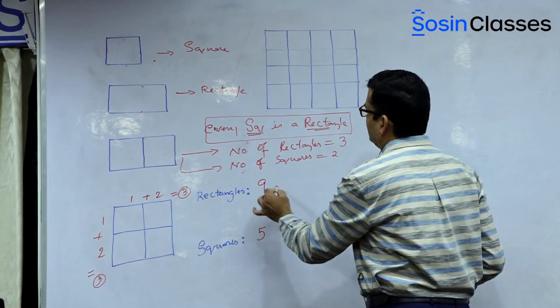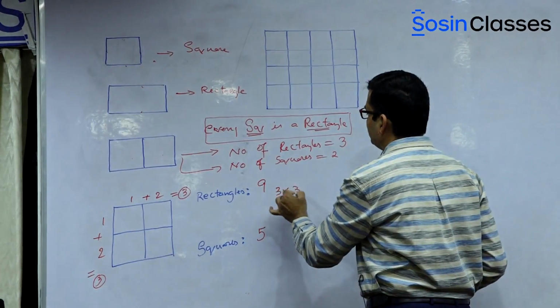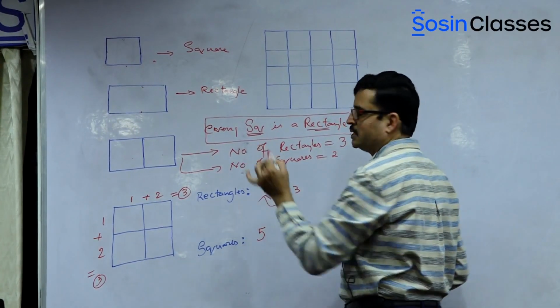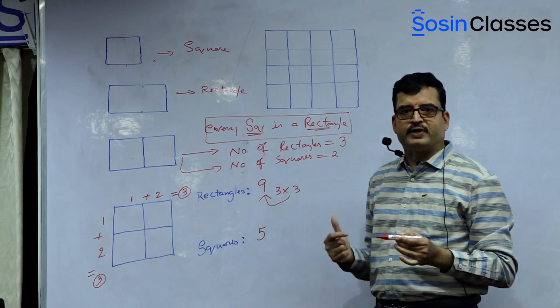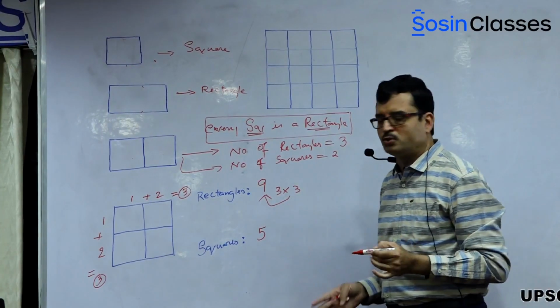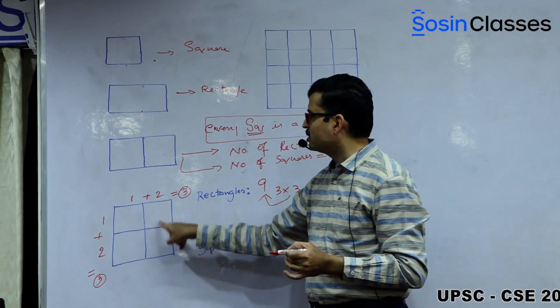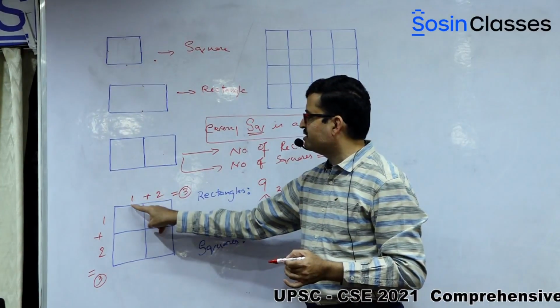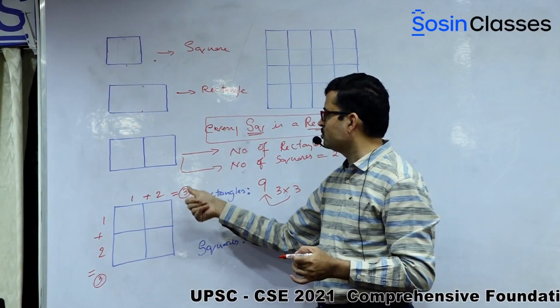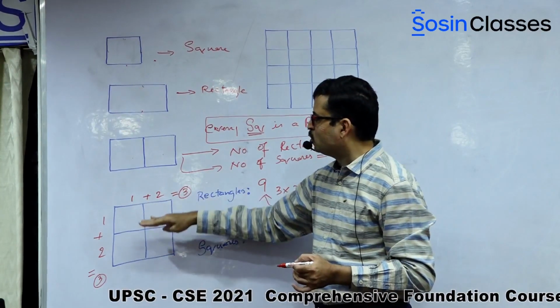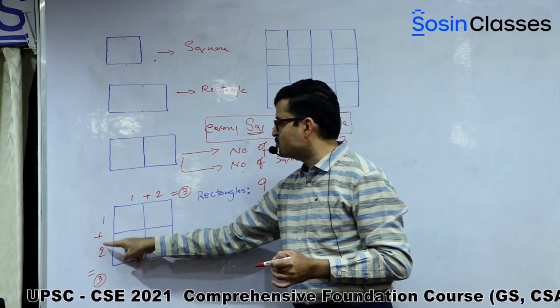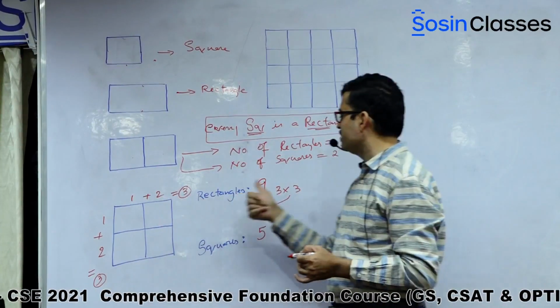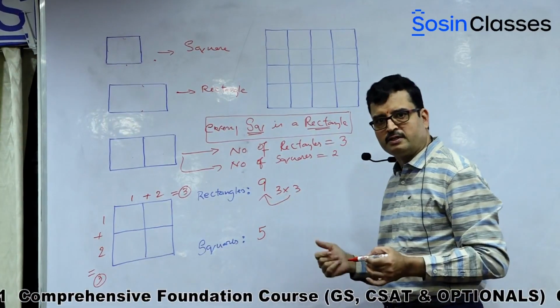Now simple. Here 3 into 3 is equal to 9. In that way, whenever you want to find out the number of rectangles, what are you supposed to do? Just find out how many columns are there. See, this is the first column, second column. You take the sum of it. So 1 plus 2 is equal to 3. In the same way, find out how many rows are there. 1 plus 2 is equal to 3. 3 3s are 9. So this is a simple technique, right?